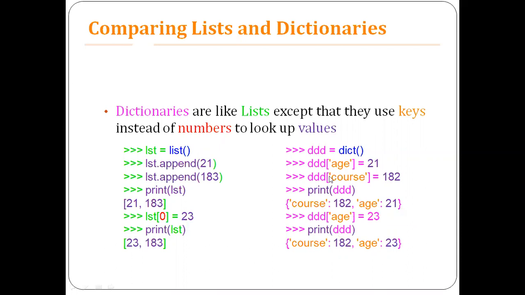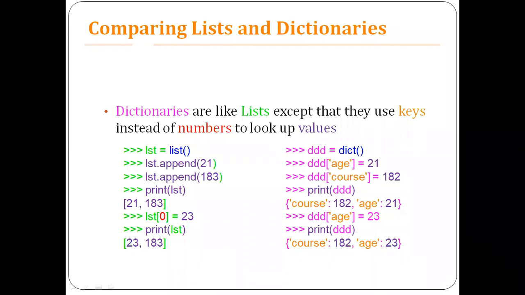If you want to make any modification to the existing list or the existing dictionary, you can use the lookup tag, in this case dict of age. So I want to modify age, and it becomes 23. Now it has been changed to 23. After doing that, if you print the entire dictionary,